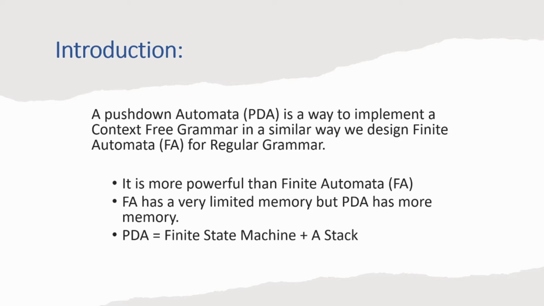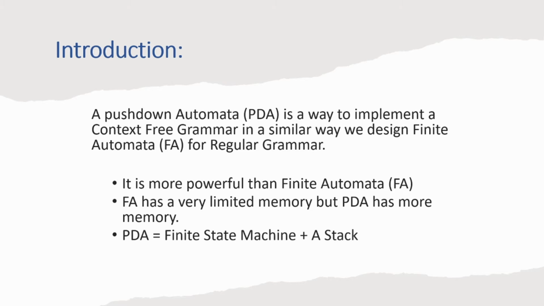We know that a finite state machine has a very limited amount of memory. While designing finite state machines, there were certain grammars or languages that could not be designed by a finite state machine due to their limited memory. So push-down automata is more powerful than a finite state machine. Finite automata has very limited memory, but push-down automata has more memory.